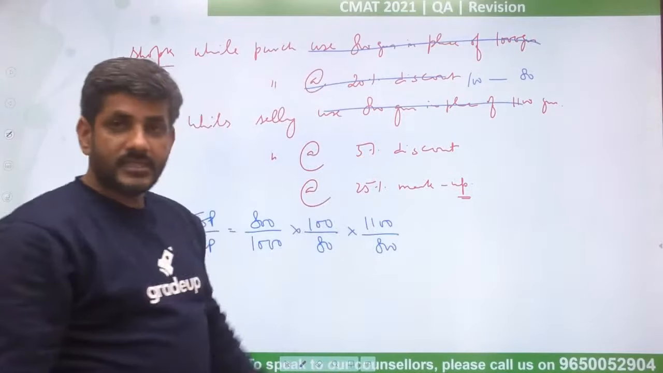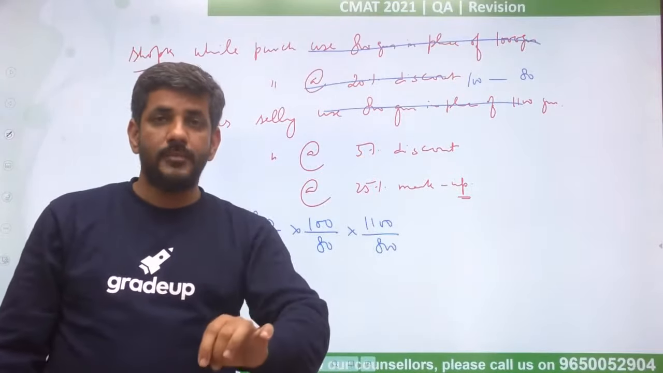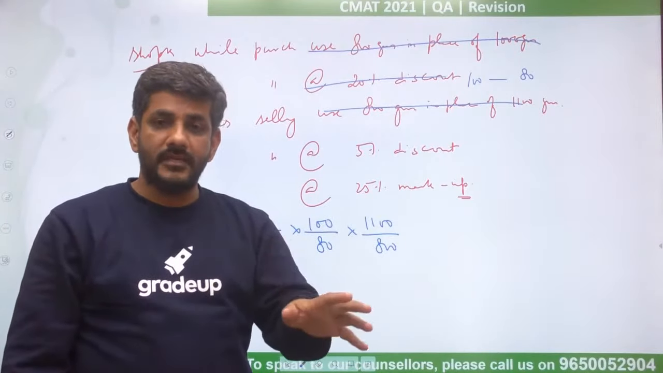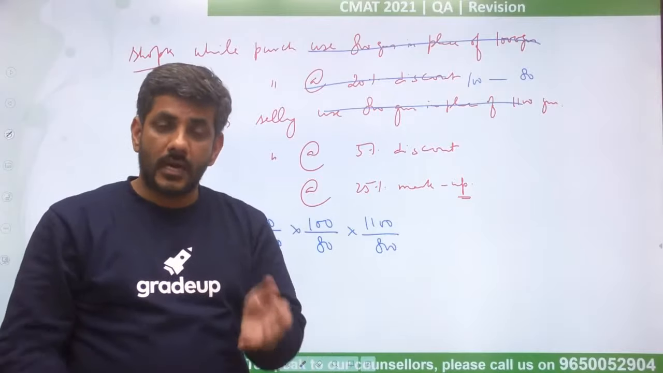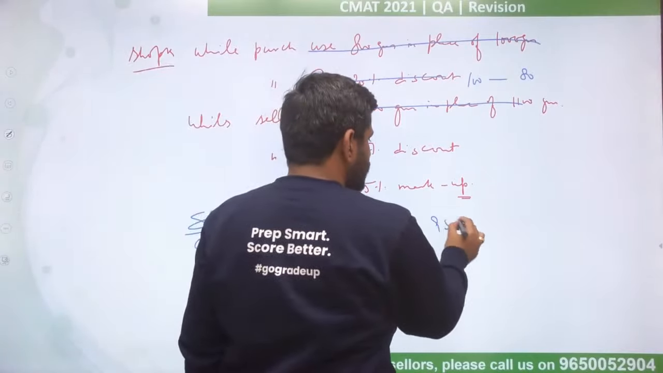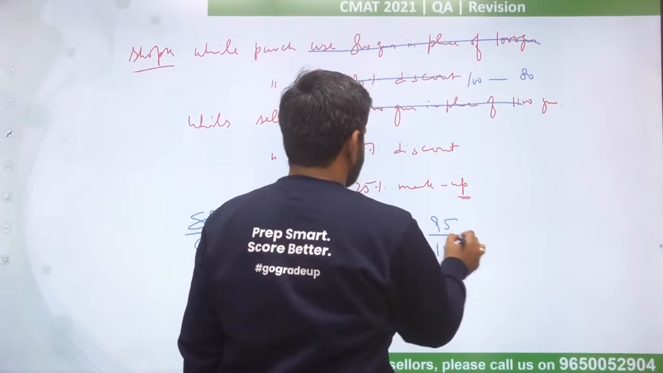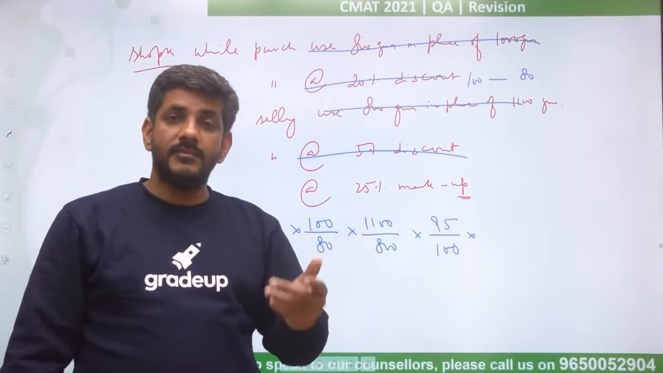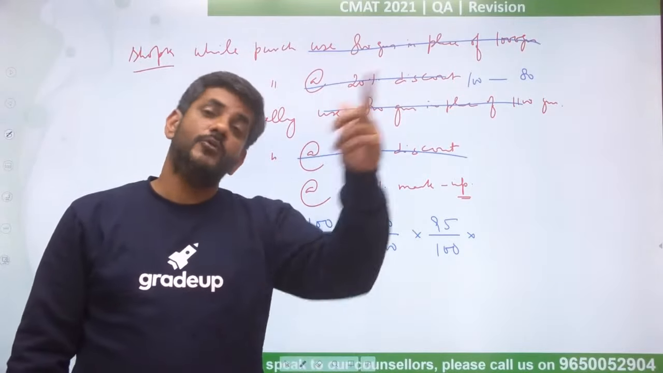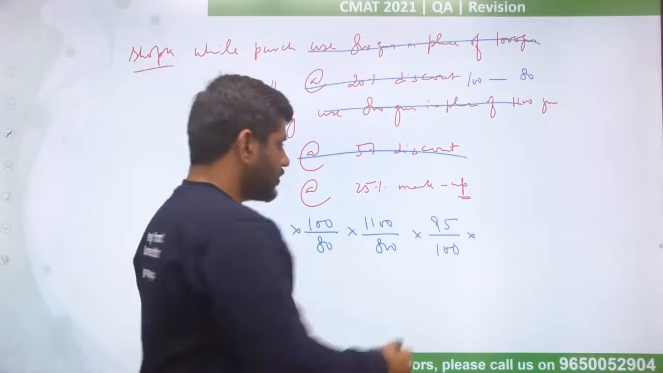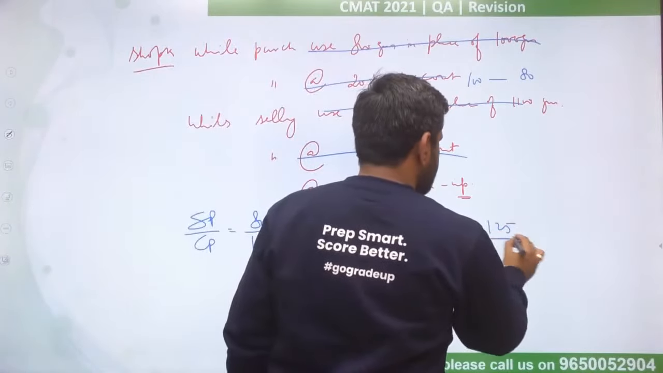He is selling at 5% discount. That means he is selling 100 rupees articles in 95. That means it's a case of loss. You are selling a 100 rupees item for 95. Loss means 95 numerator, 100 denominator. And at 25% markup. 25% markup means you are selling a 100 rupees item at 125. You have marked 125 on it. Profit. Profit means 125 on top, 100 below.